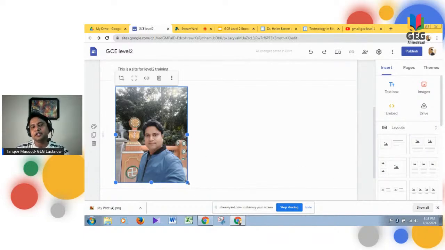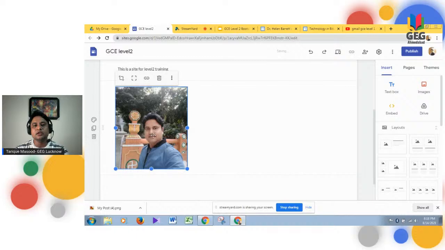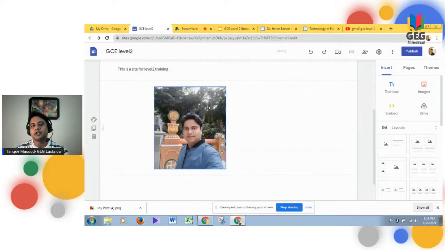Now, for example, let's say it is a little bigger. I want to adjust it. So I can decrease it, I can increase it, I can put it into the center wherever I want. I can have it on my site. This is the first thing that we can do with our images.